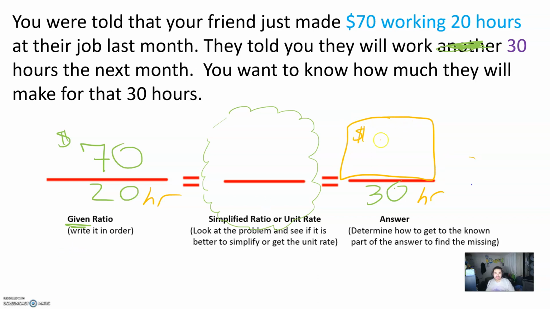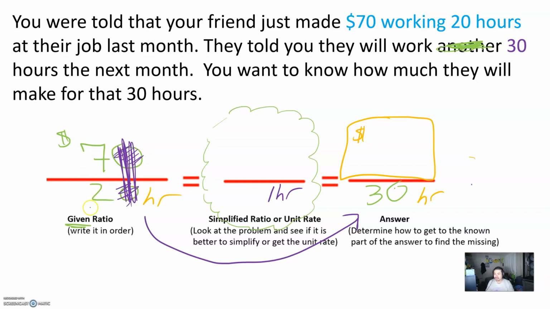So go back to what I said earlier. It is hard to determine how much we can get to the bottom number, like let's say 20 to become 30, because in my head, I don't know how to make 20 to 30 automatically. Some of you guys do. I might know another way, but it's going to be harder. So it might be easy to determine, oh, maybe I can find how much I can make in 1 hour. So here, we can technically simplify first. So I divide both numbers by 10.